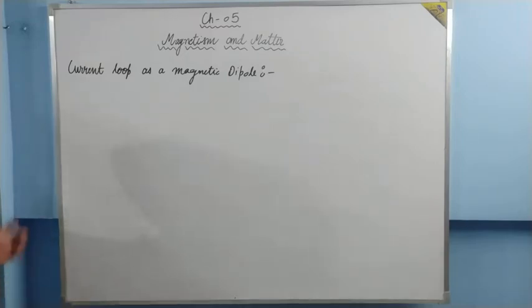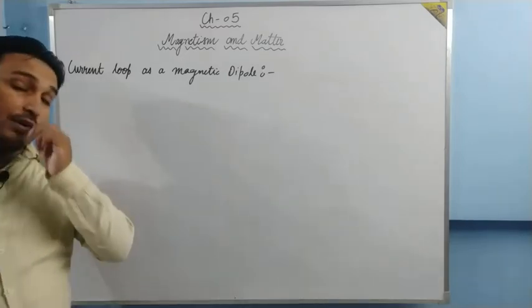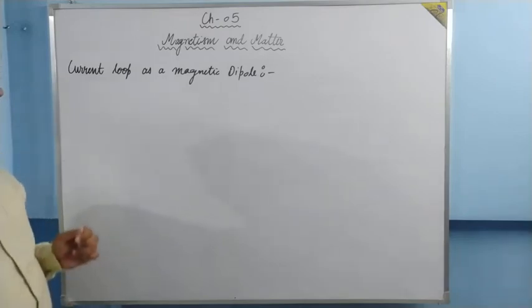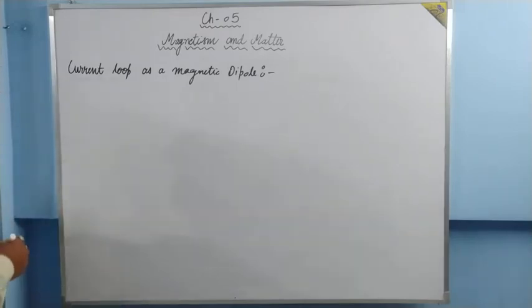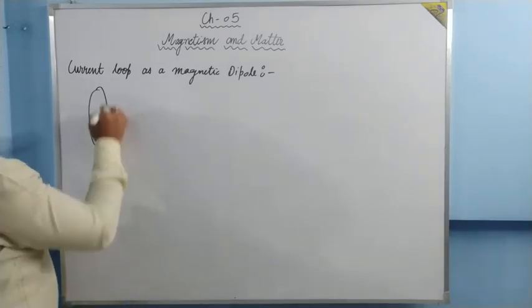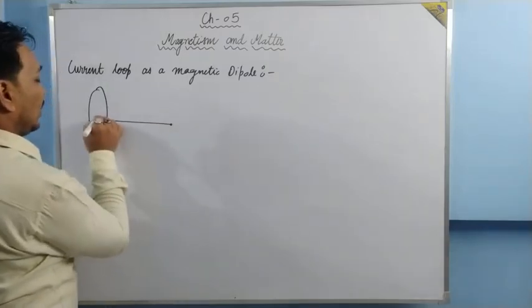In the last lecture, last chapter, we proved a formula for the magnetic field due to a current loop at its axial point.